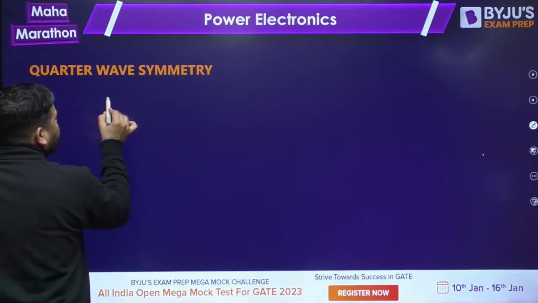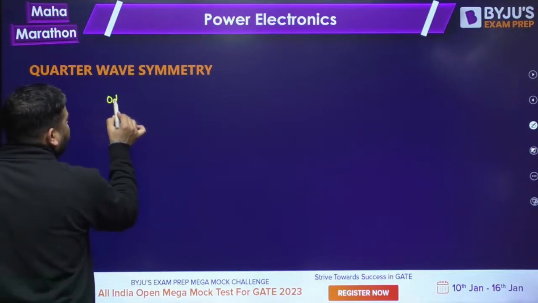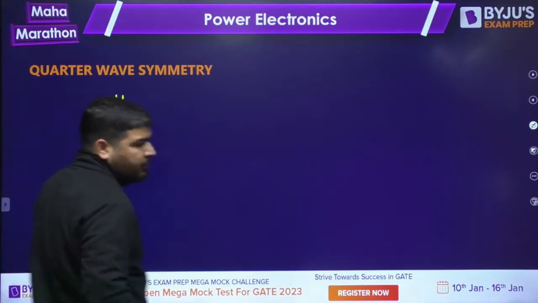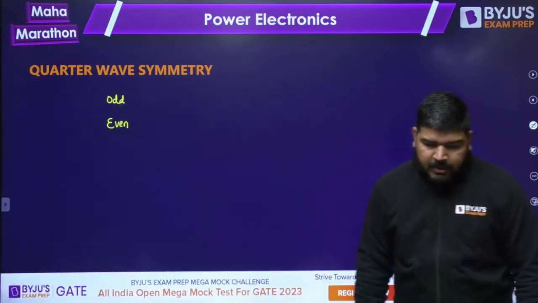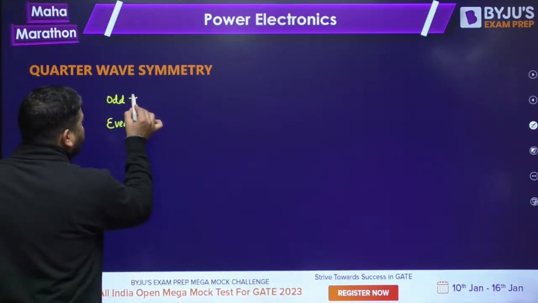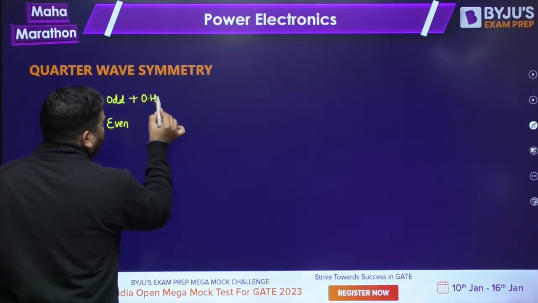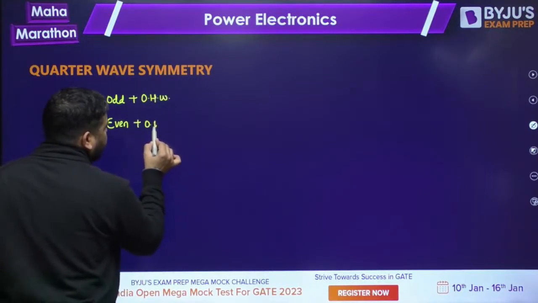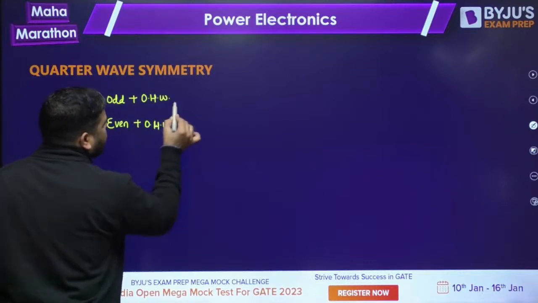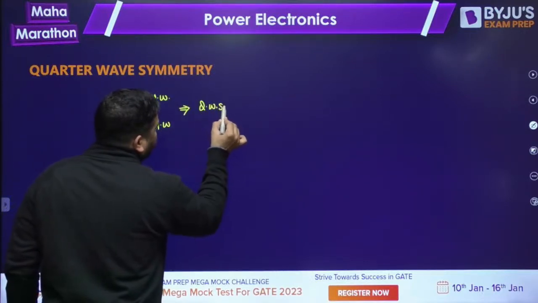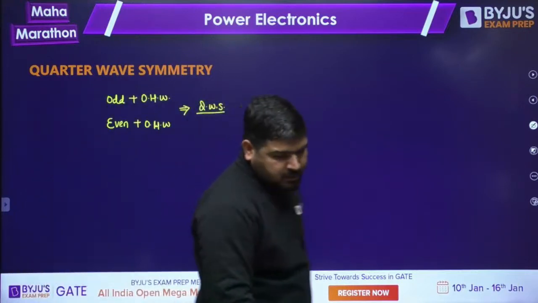Let's say we have a voltage signal or current signal which is either odd or even, and it also contains odd half wave symmetry. Then it will become quarter wave symmetry. If it also contains odd half wave symmetry, then we call it quarter wave symmetry. Okay, this will give us quarter wave symmetry.